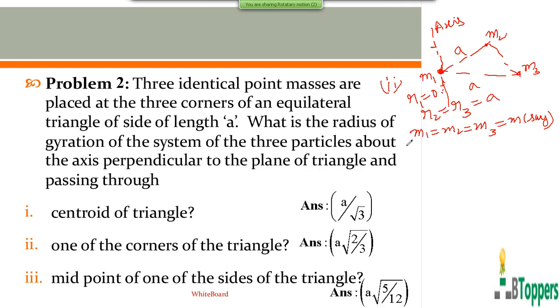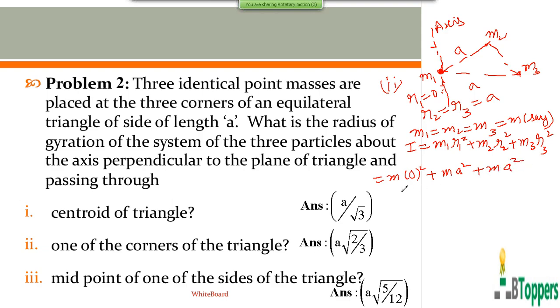So the moment of inertia of the system of the three particles can be written as I equal m1 r1 square plus m2 r2 square plus m3 r3 square. Here m1 equal to m and r1 is 0. m2 is also equal to m, r2 equal to a. r3 is also equal to a.